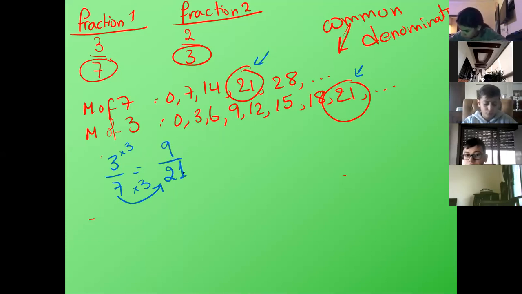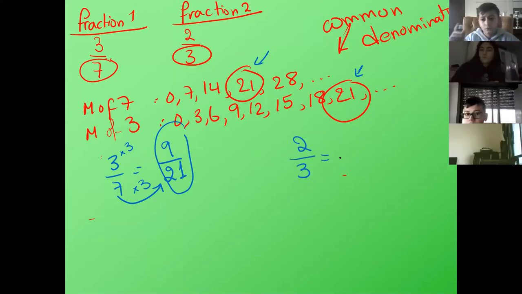The second one, Jad. Now the fraction equivalent to fraction 2. Fraction 2 is 2 over 3. How do we find a fraction equivalent to 2 over 3?